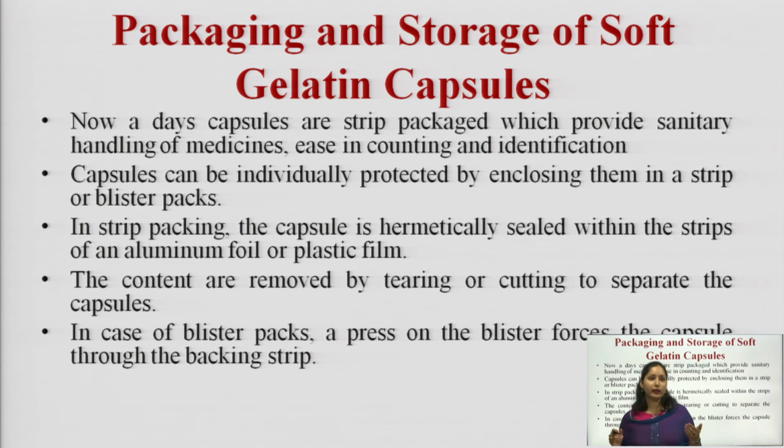In strip packing, the capsules are hermetically sealed within a strip of aluminum foil. How are we going to remove the content? We remove the content by tearing or cutting that strip to separate the capsule. In the case of blister packs, we give a thumb press. We press on the blister, which forces the capsule to come out through the backing strip.